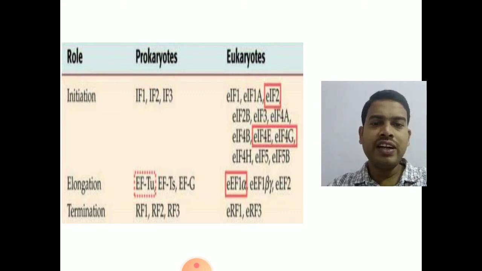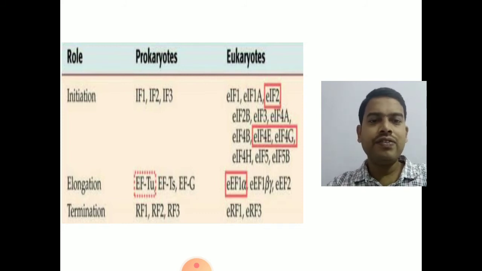And the elongation factors, which play an important role in the process of elongation: elongation factor EF-Tu, elongation factor EF-Ts, and elongation factor EF-G. These are the three elongation factors present in prokaryotes. In eukaryotes, they are called EF1 alpha, EF1 beta gamma, and EF2.